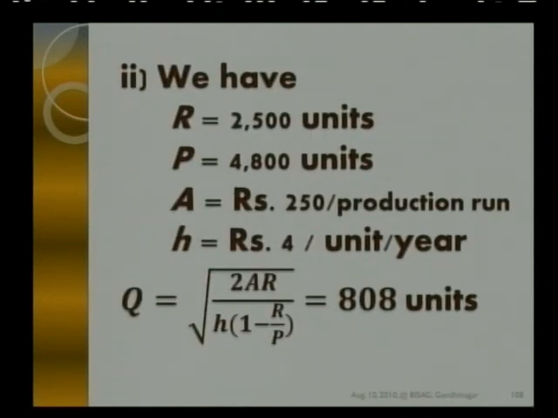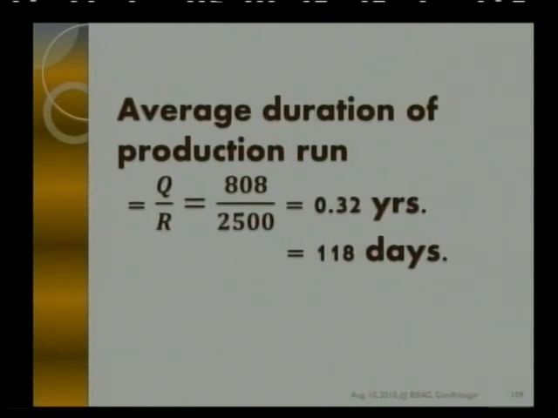We are having R to be 2500 units, P to be 4800 units, that is the production rate. A is the ordering cost, that is 250 per production run, and H is rupees 4 per unit per year. So this Q will come from the second model, in which we consider the replenishment rate to be finite. That will give us 808 units over there. So average duration of the production run is nothing but Q upon R, that is 808 divided by 2500, and that will give you 118 days over there. That is 0.32 years near about.